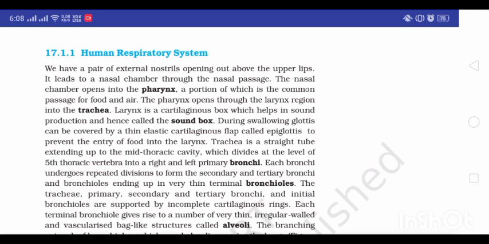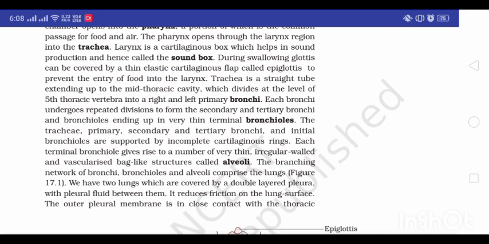During swallowing, the glottis is covered by a thin elastic cartilaginous flap called epiglottis to prevent the entry of food into the larynx. Trachea is a straight tube extending up to the mid-thoracic cavity, which divides at the level of the fifth thoracic vertebra into a right and left primary bronchi. Each bronchus undergoes repeated divisions to form the secondary and tertiary bronchi, and bronchioles ending up in very thin terminal bronchioles.